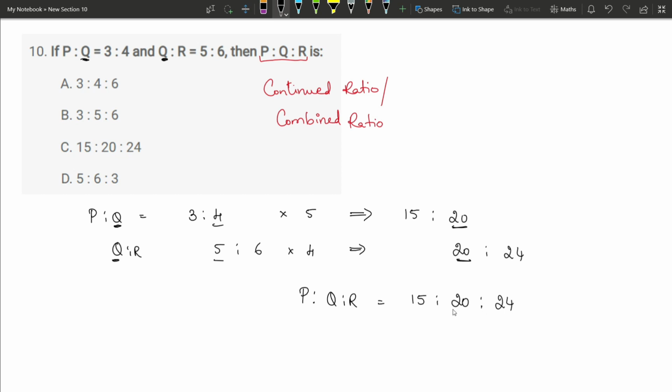R is 24. After combining the ratio, if this ratio has any common factors, we need to cancel it and provide the answer in the simplest form. But here there are no common factors which is common for all the three numbers. Therefore, this is your final answer, which is option C, 15 is to 20 is to 24.